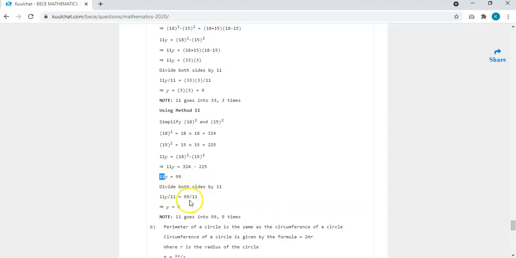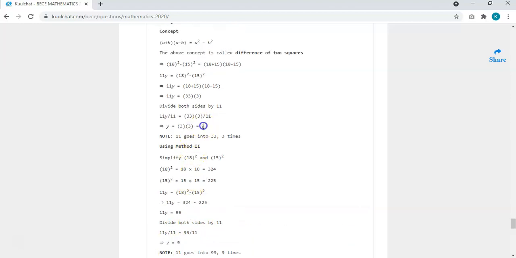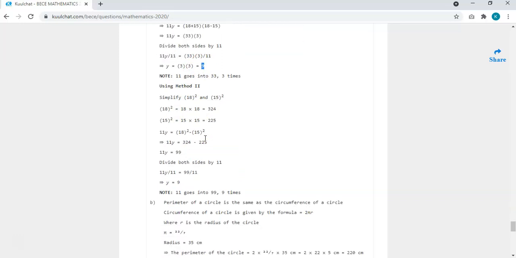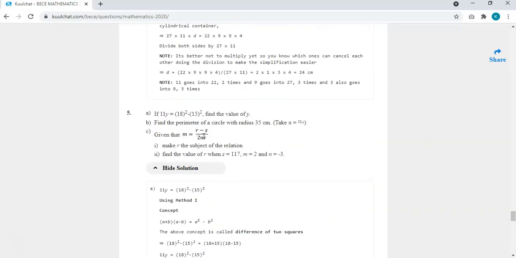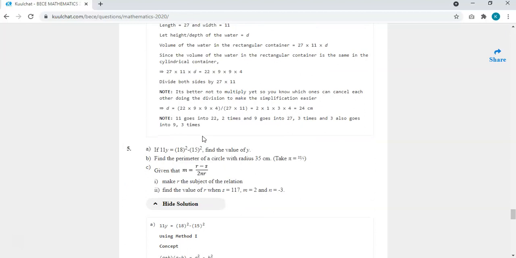Now 11 goes here 1, goes here 9. 9 times 11 gives you 99. So our y is 9. It's the same as the one we got over here. So both ways your answer is correct. There are multiple ways of solving the same thing in math using the concept. One concept can also work for the other, because once it is proven to be correct, once you apply it, you arrive at the same answer. So that is for question 5a.